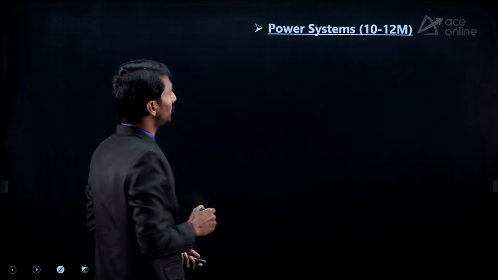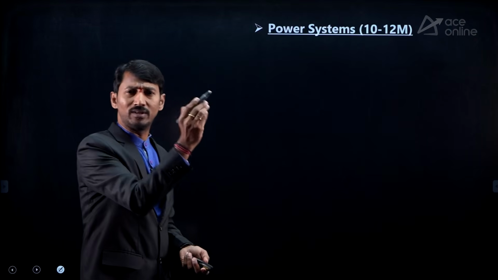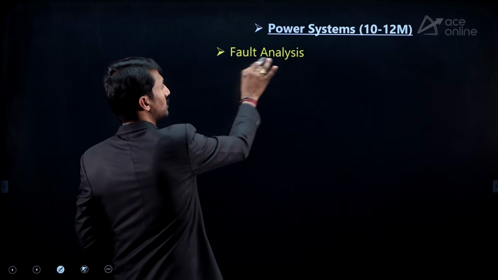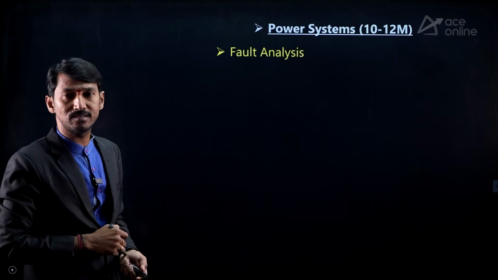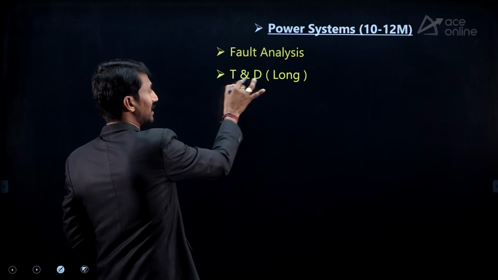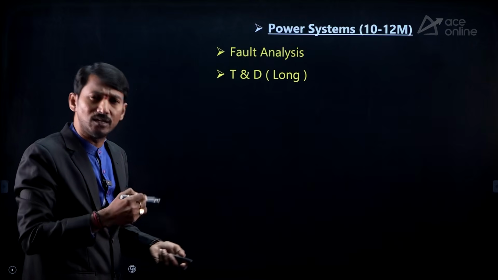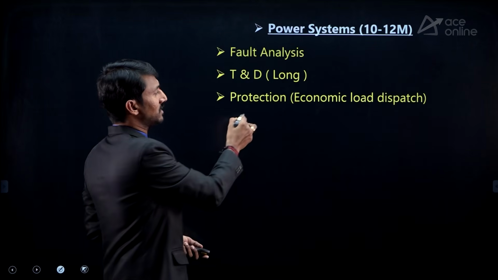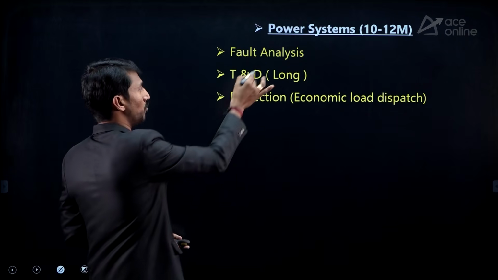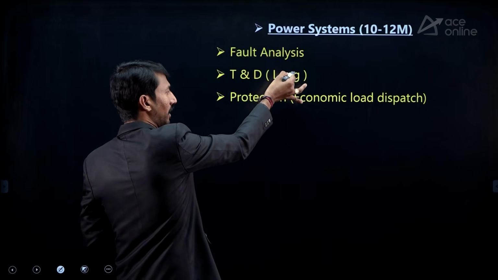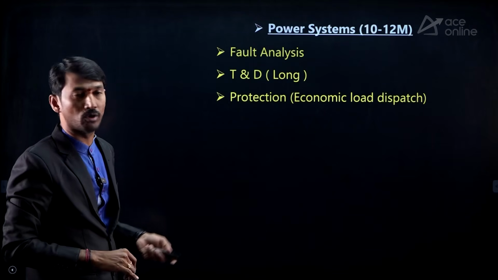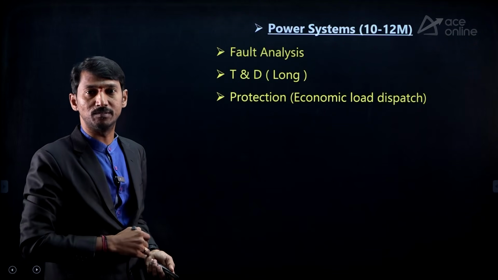And next one is power systems. Around 10 marks we can say, 10 to 12. More questions are possible from fault analysis. After that, transmission and distribution, with more focus on long transmission lines. And then protection and economic load dispatch. I am giving more weightage, moderate and least, etc. So all these topics must be focused more to complete the power systems subject.